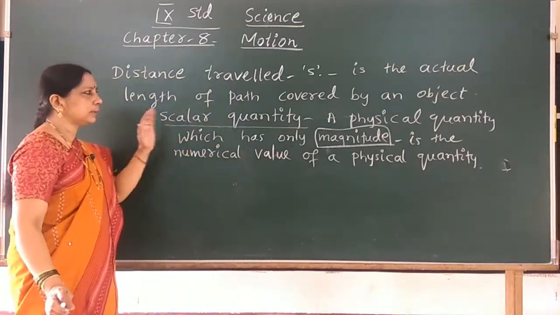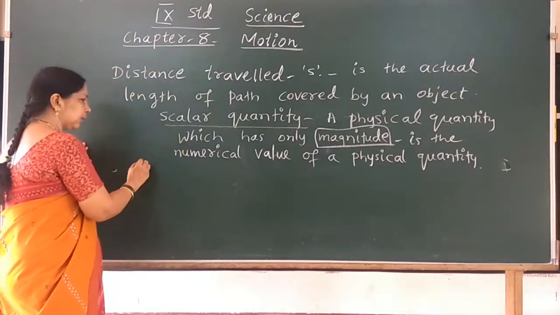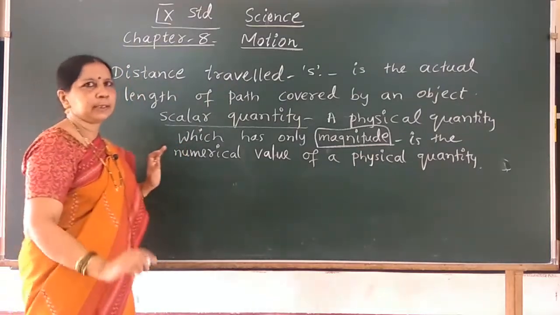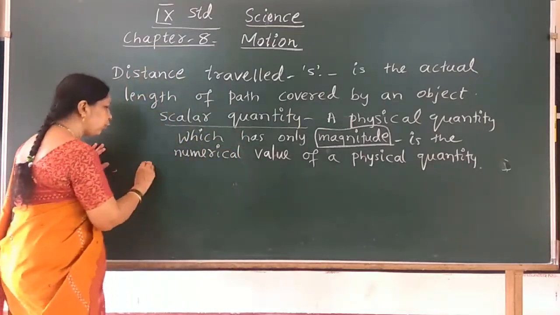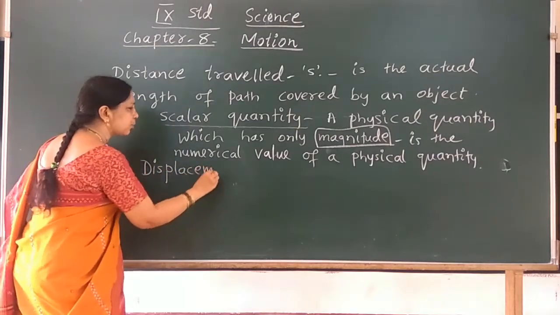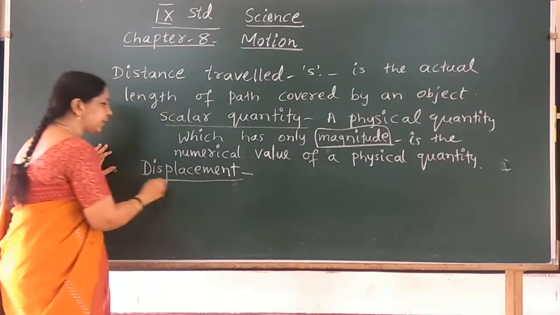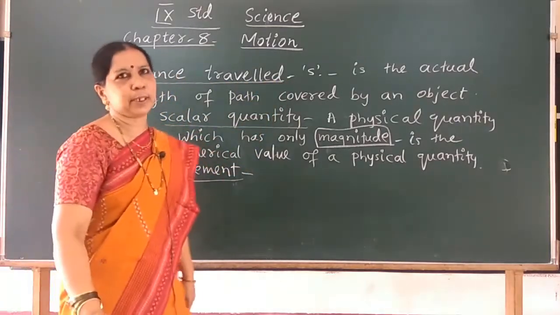Now what is the other term you have learnt? When the object is in straight line motion, distance travelled, and one more term you have learnt is displacement. What is meant by displacement? What difference is there between distance travelled and displacement?